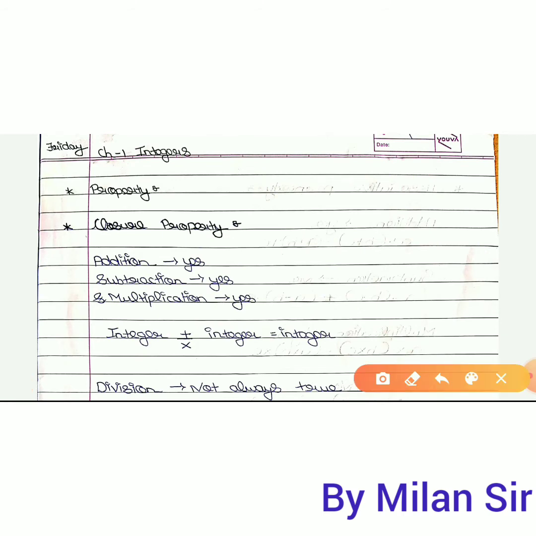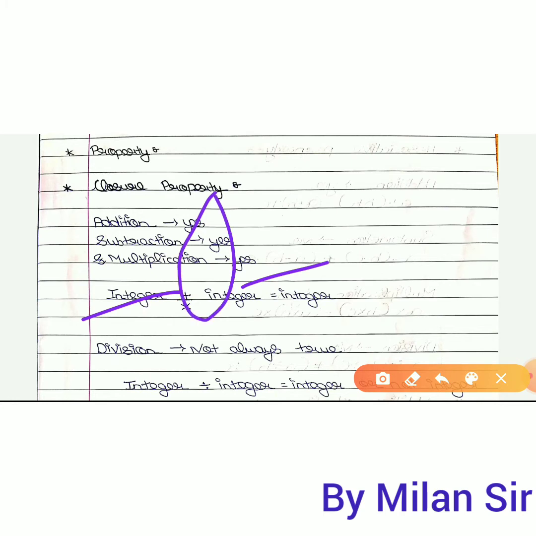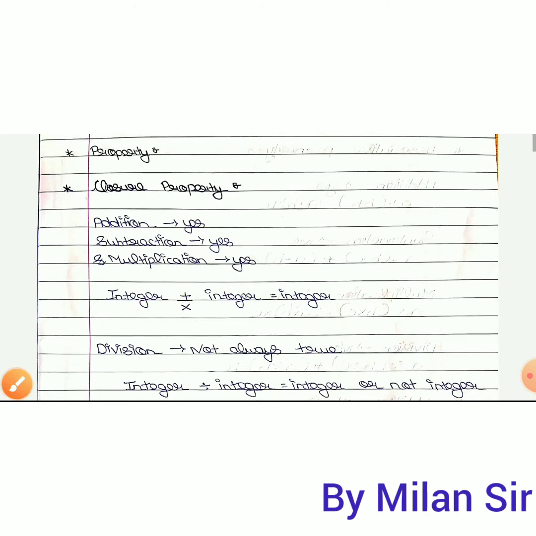Now we need to learn about the properties of integer numbers. First of all, the closure property. What is the closure property? If we take two integer numbers and do any algebraic operation, and if we get an integer number as the answer, then it is called the closure property.